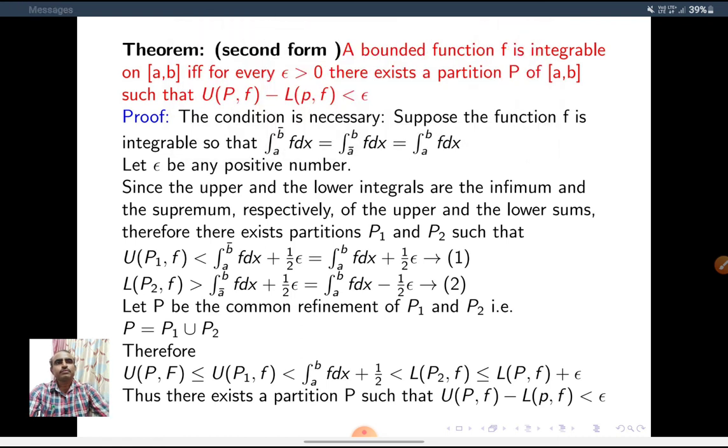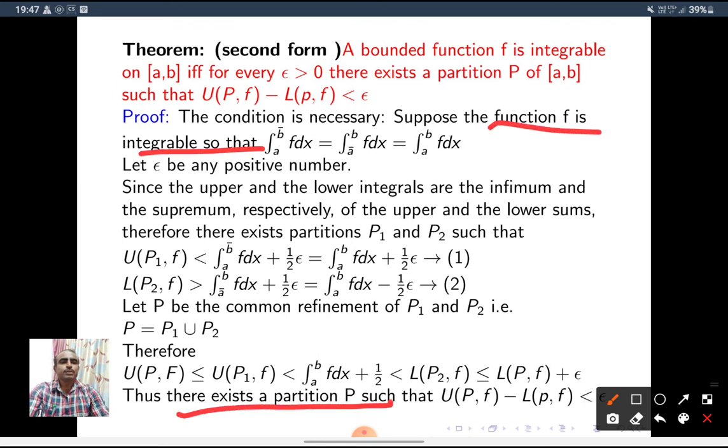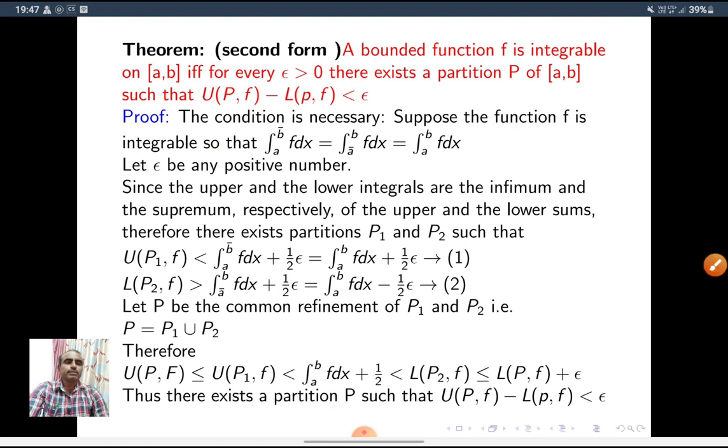If you take f integrable, then we get there is a partition P such that UPF minus LPF is less than epsilon.